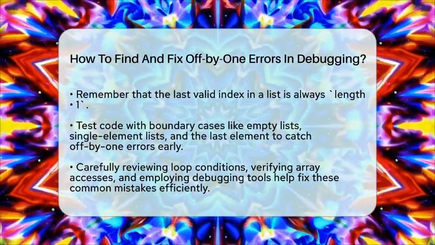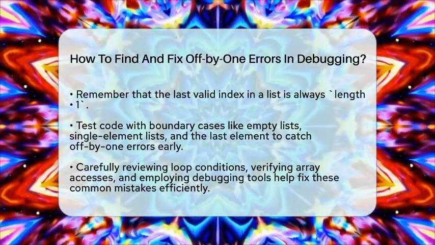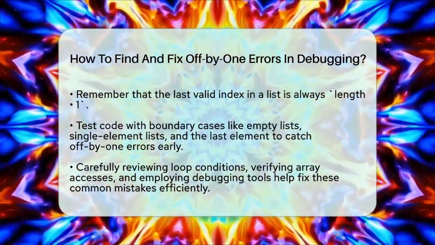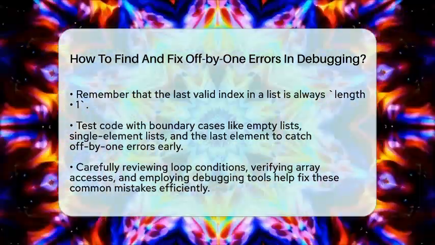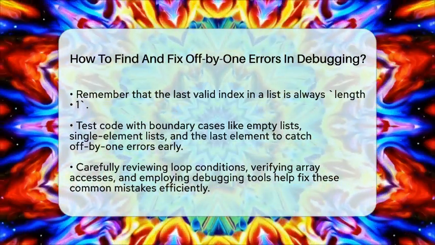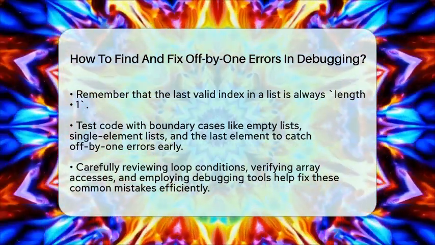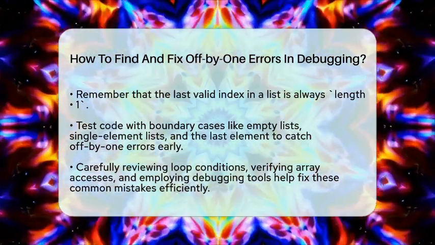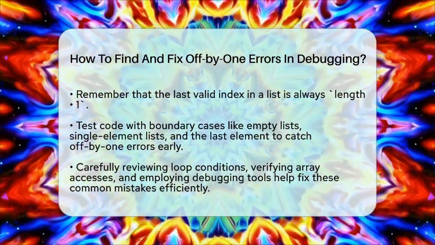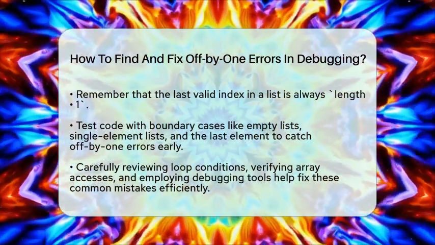Testing your code with boundary values, such as empty lists, single-element lists, and the last element, can reveal these mistakes early. By reviewing your loop conditions, verifying your array accesses, and using debugging tools, you can catch and fix off-by-one errors efficiently. These small mistakes can cause big bugs, but with careful checking and testing, you can make your code more reliable and easier to maintain.